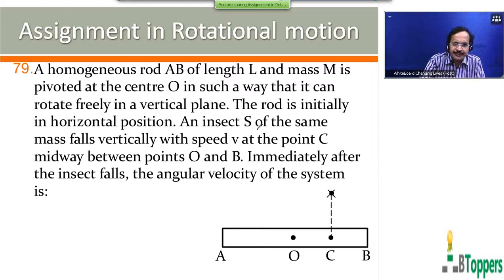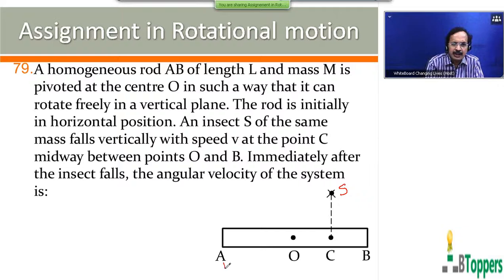An insect S of same mass falls vertically with speed V at the point C, midway between O and B. Immediately after the insect falls, the angular velocity of the system is?